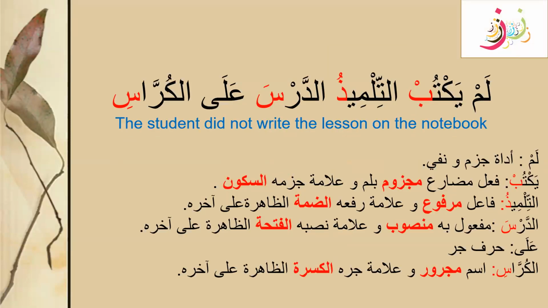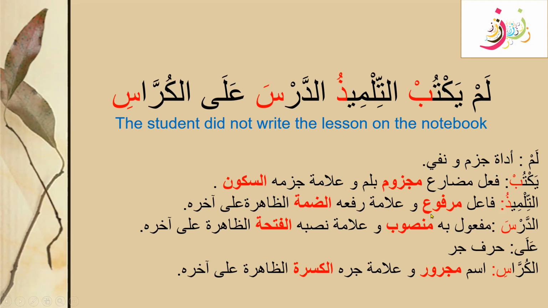We did the i'rab for these four states and we learned how we can write down the i'rab for all these states. Like in the majzoom state, we will have to mention the alama for the majzoom, and the real alama or the default state for majzoom is sukun.